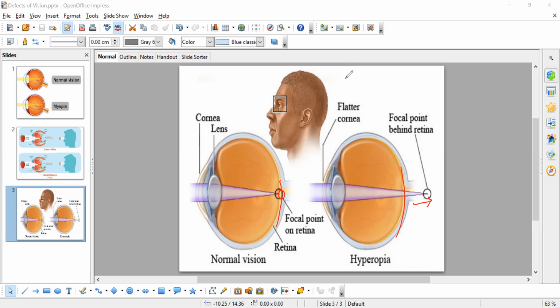So what is night blindness, children? Night blindness is a disease where the person cannot see after 5 o'clock, during night time or when the light is dim. Okay, so when the light gets faded, when the light gets dim, or during night time, the person cannot see. Only in bright light in daytime can the person see. So this problem is called night blindness, and this occurs due to the deficiency of vitamin A.